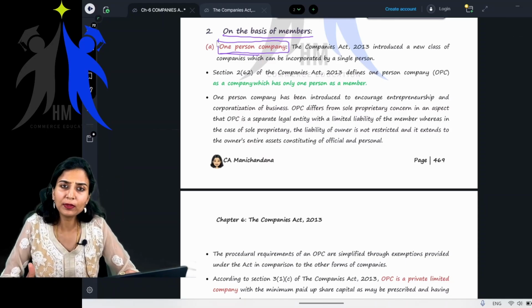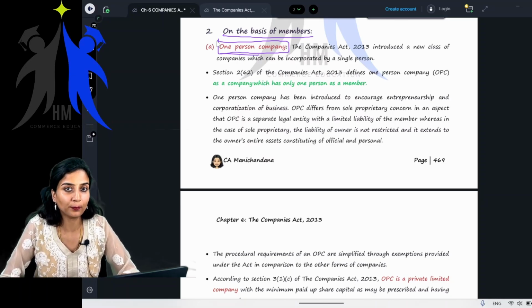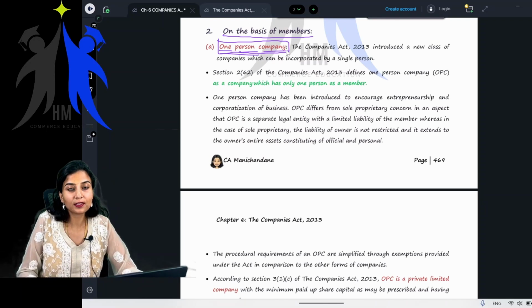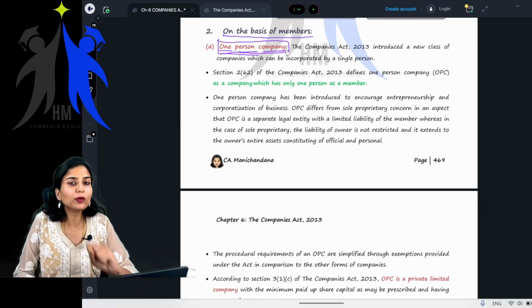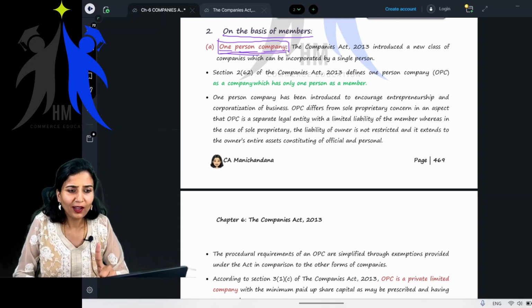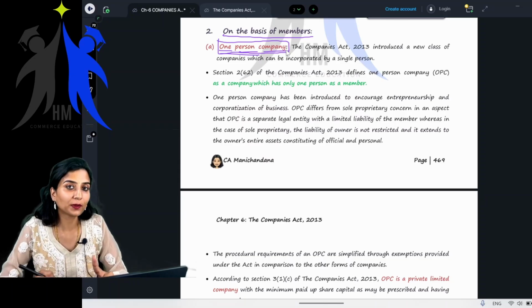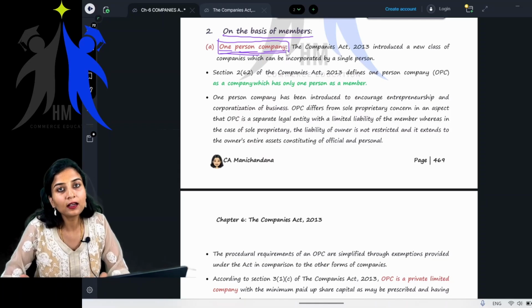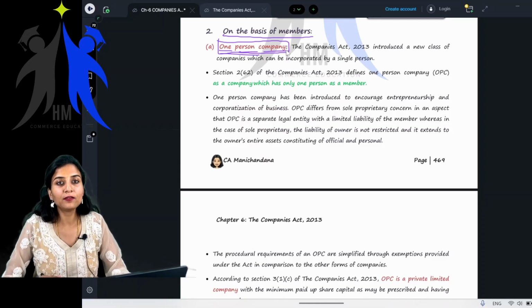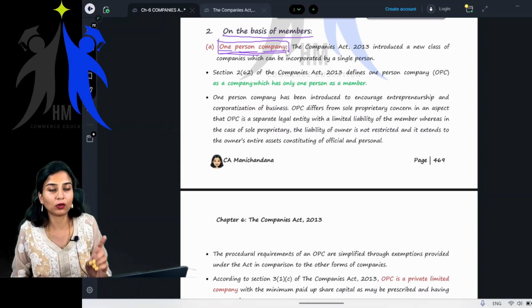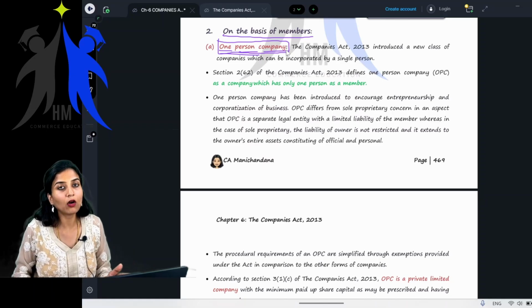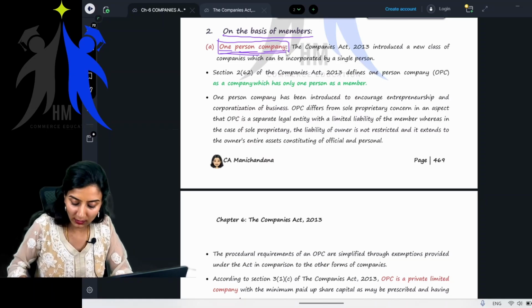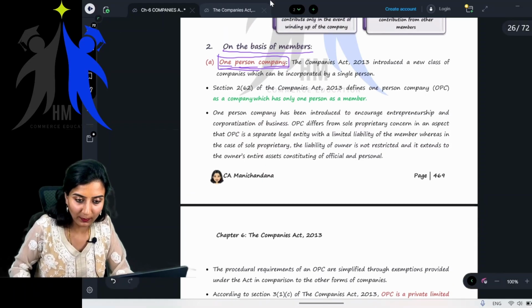Okay, the name itself, children, one person company. What does this mean? So there is only one person in the company. Okay, good. But who is that one person? Is he a member, or shareholder, or is he a director? A company which has one member or one shareholder is called a one person company. Let me frame it in a better manner.